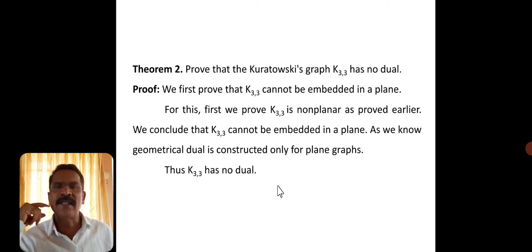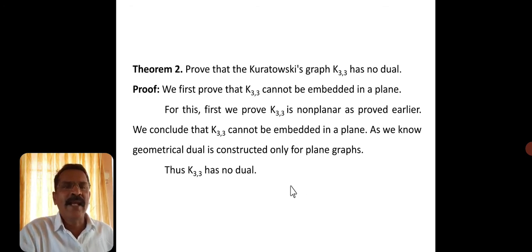Similarly, consider theorem 2: prove that the Kuratowski's graph K33 has no dual. Another Kuratowski's graph is K33. In the same way as we proved for K5, first we prove that K33 cannot be embedded in a plane.